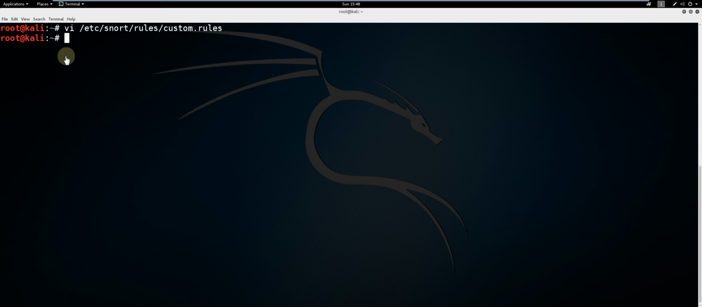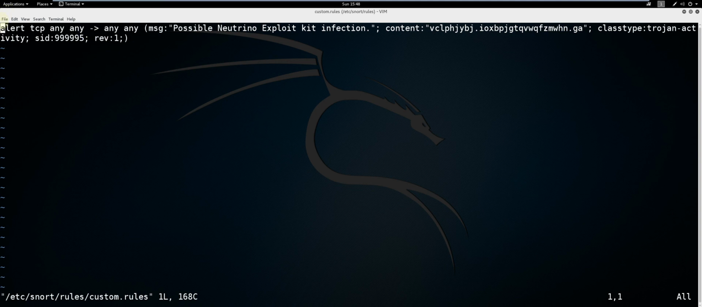To give a better understanding of Snort rules, I'll go over the Snort rule we just made a bit. This Snort rule alerts on TCP traffic coming from any IP and any port, going to any IP and any port. It will prompt this message, and it'll search for this string within the content of the network traffic. Class type will classify what type of alert it is. The SID is a unique identifier for Snort rules, and the revision uniquely identifies the revision of the Snort rule.